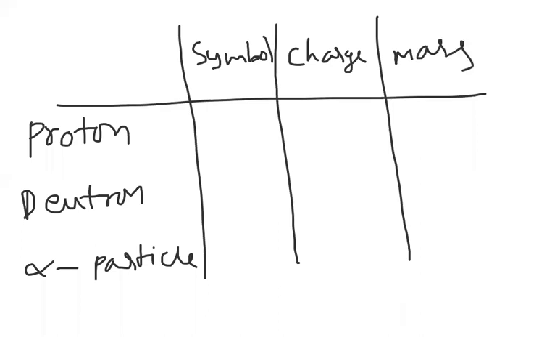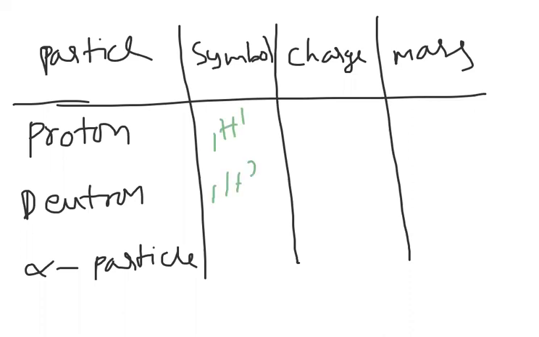I am taking first one as proton, next deuteron, next alpha particle. Proton symbol 1H1, deuteron symbol 1H2, alpha particle symbol 2He4.